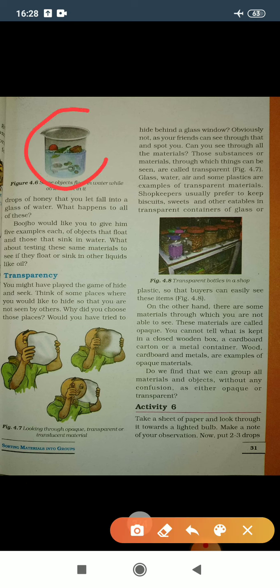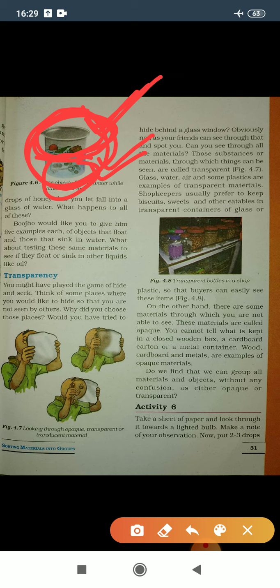some materials are heavier than water, they sink in the water, and जिनका वेट कम रहता है compared to water, वो क्या करते हैं, फ्लोट करते हैं. So with the help of many examples we clearly indicate which materials float on water and which sink in the water.